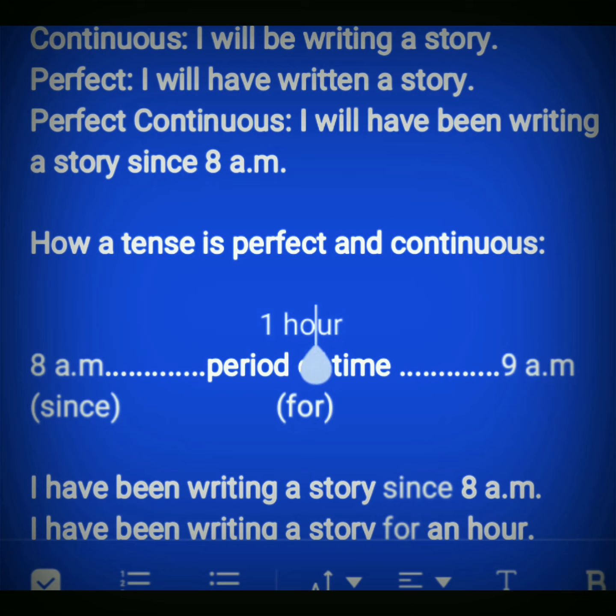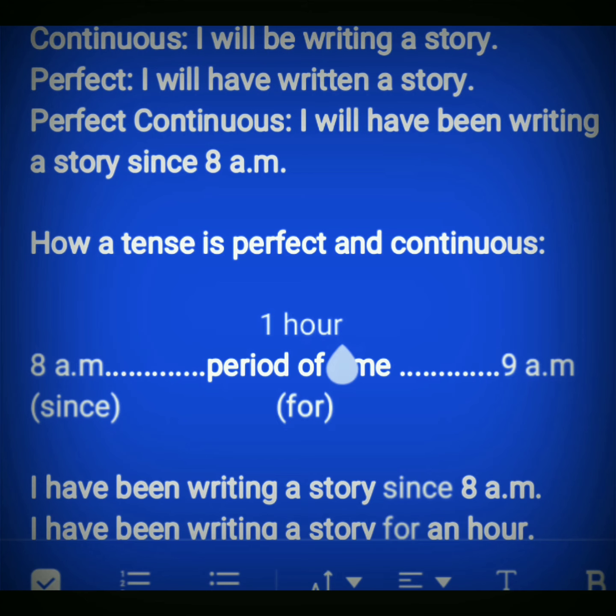Suppose I start my work or any activity from this point of time and I end it at this point of time, this is the perfection point, so that action becomes perfect. In between these 2 points, the action remains continued, and this is called the period of time, the duration in which the action remains continued, for example for 1 hour.